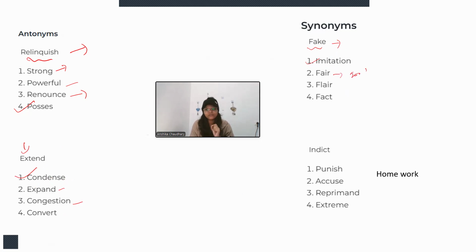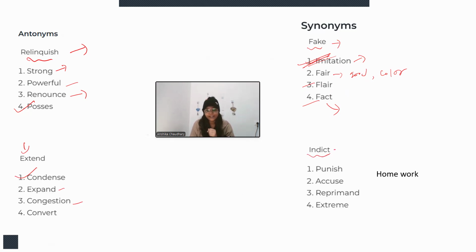Fair means good, right? Or fair can refer to color, fair color, usually in a bright sense. Flair is a natural talent of someone. Flair, natural talent, and fact, that can be proven. So the synonym will be imitation. Imitation means which is not genuine, a copy of something, a duplicate of something. So imitation will be the correct answer.